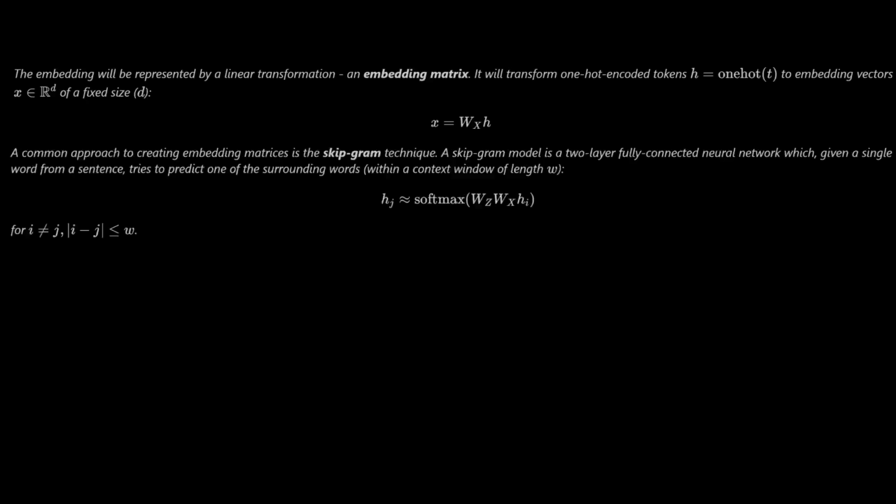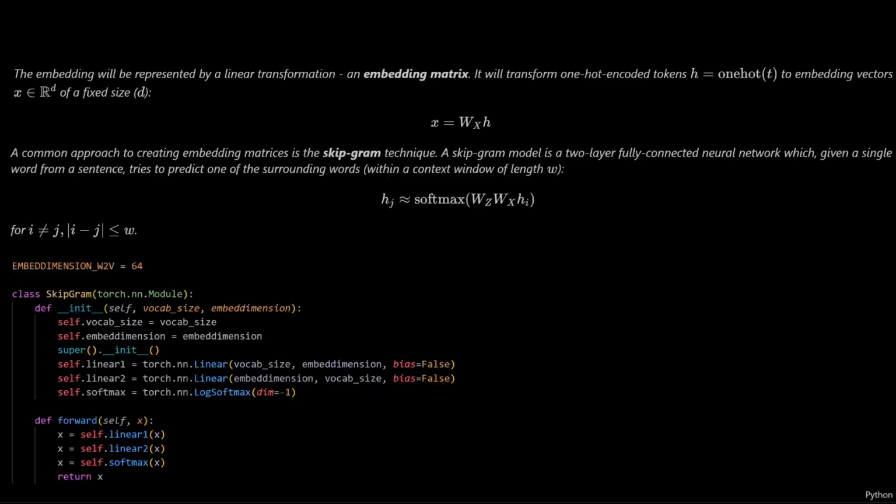Last time we were vectorizing sentences, now we'll vectorize words. We will build a matrix that maps one-hot encoded tokens to fixed size vectors. Multiplication by a one-hot vector can be thought of as selecting a row in the matrix. A common way of creating one of these is with the skipgram method. A skipgram model receives the central token and tries to predict one of the neighboring ones within a context window.